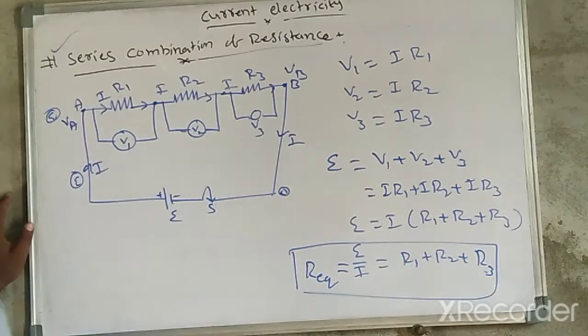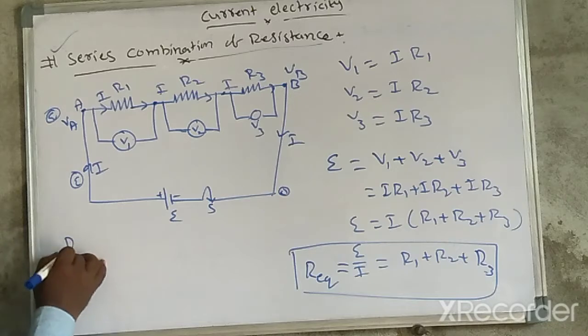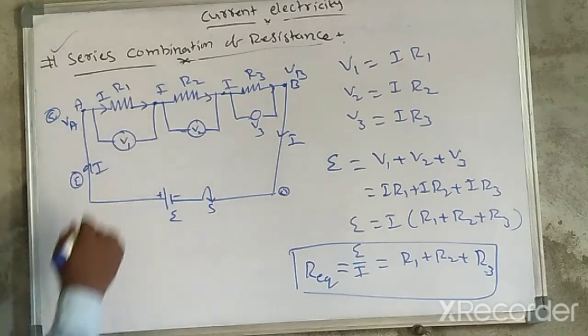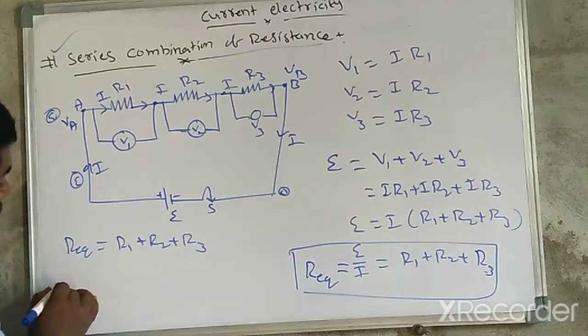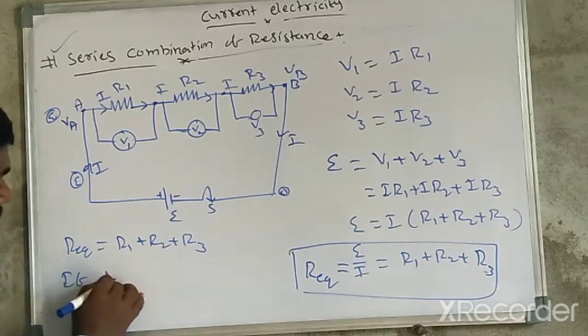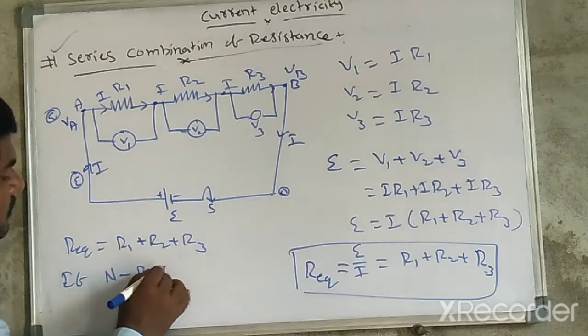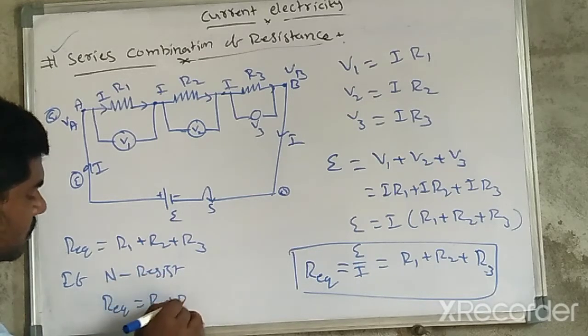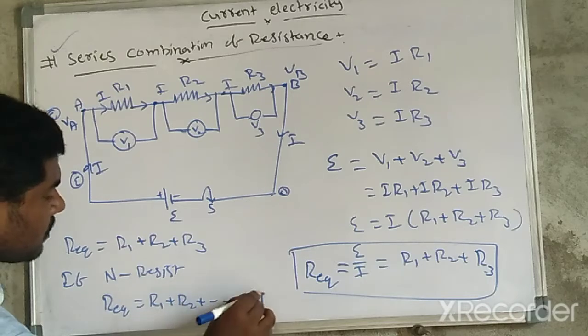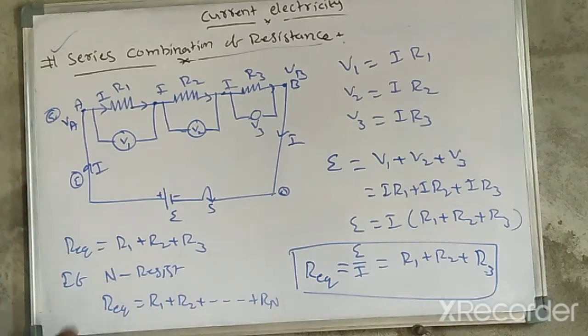So in series combination, if connecting three resistors, R equivalent is R1 plus R2 plus R3. If connecting n resistors, R equivalent is equal to R1 plus R2 plus so on up to Rn. Please remember this.